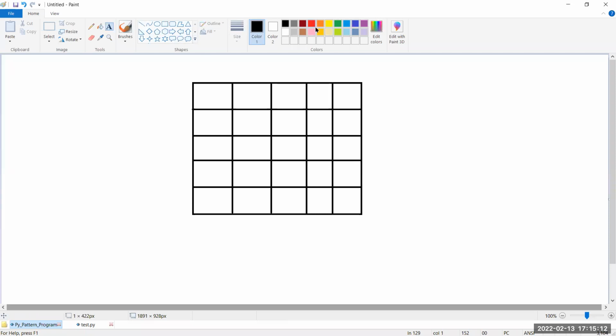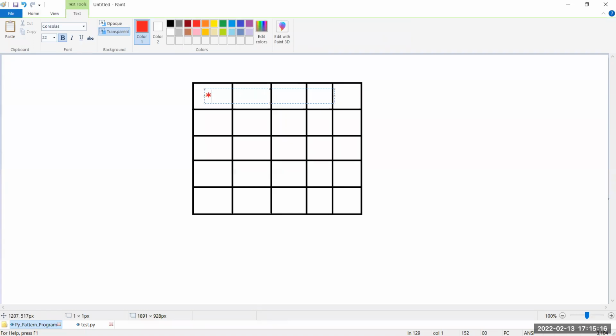Sir, I want to display stars. So here we are going to get 1 star. Here we are going to get another star. Sir, here we are going to get another star. Here we will get another star.